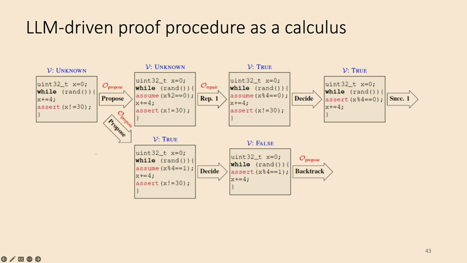In this case, we would apply the backtrack rule when the verifier says, okay, the current one is incorrect. And then the backtrack rule would invoke the language model to do another proposal. And let's say it gets it right. So as it goes, right? So this is the procedure that we designed. We implemented a terminating procedure on top of this proof system.